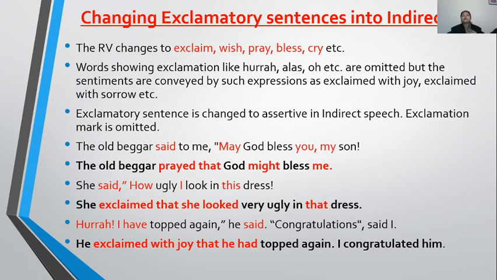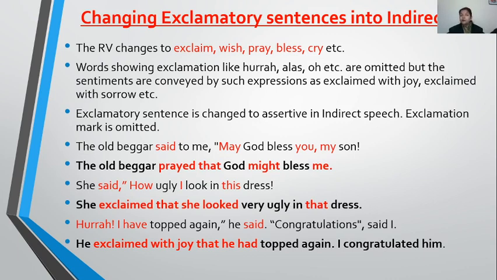Now the second thing: an exclamatory sentence is converted into an assertive one. It means that the exclamation mark will be dropped. We will omit the exclamation mark because the sentence will be converted to assertive. Now the third thing: the interjections, words showing exclamation like hooray, alas, oh, are omitted.